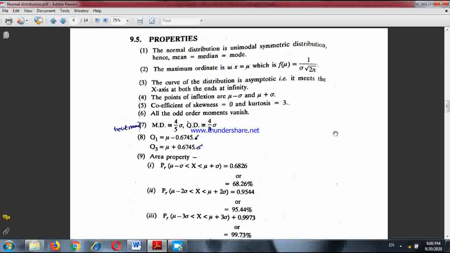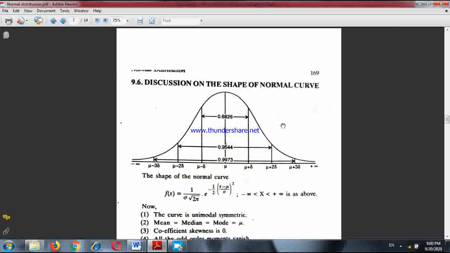Now some properties of the normal distribution. It is said that the normal distribution is unimodal. Unimodal means the distribution has only one mode. In fact, I tell you one thing, binomial distribution is bimodal because it has two modes, but normal distribution is unimodal, a symmetric distribution. Symmetric distribution means the shape of the distribution is symmetric. You see, this is the shape of a symmetric distribution. That means if we fold this graph along a vertical line, along the line at x equals mu, then you will see the two sides will coincide.